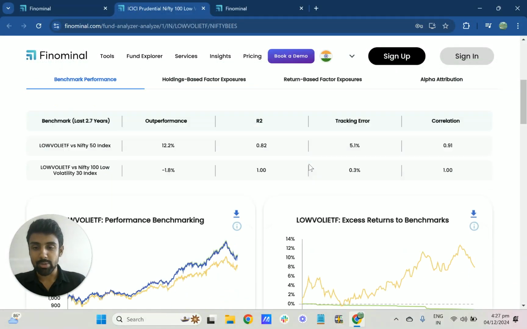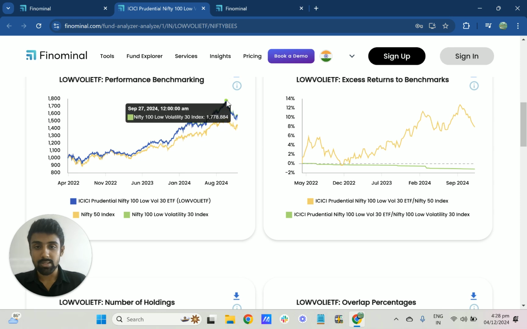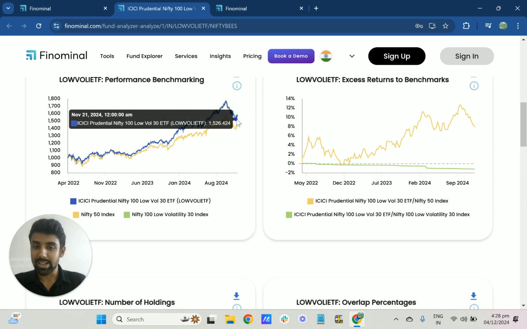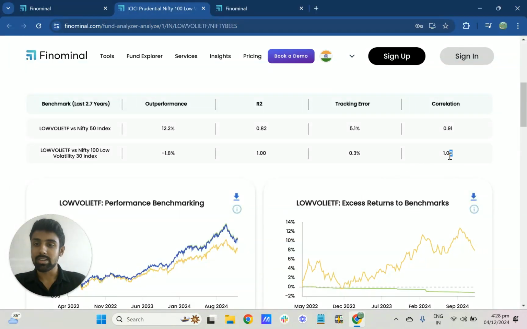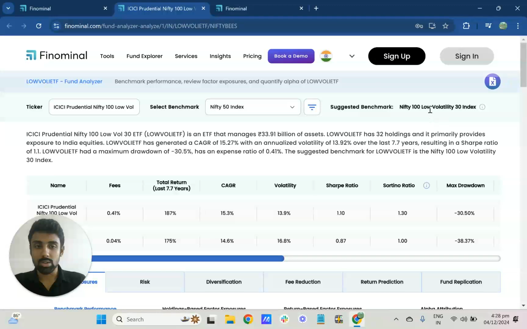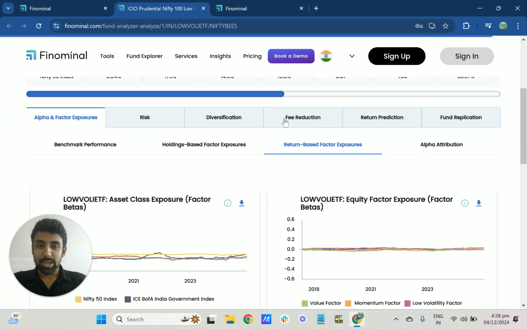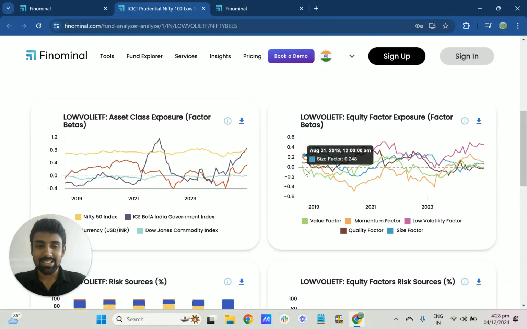We always start off with a performance check. As I mentioned before, all of the low volatility funds in India are index funds, tracking the Nifty 100 Low Volatility 30 index, and you can see the correlation is just one between the index and this ETF, which is the ICICI Prudential one. The correlation to the Nifty 100 Low Volatility 30 is exactly the same. It's exactly tracking the index, and that's what it's supposed to do. It's an index fund. Now coming to the interesting aspect of this fund, which is: is this fund giving you low volatile exposure?